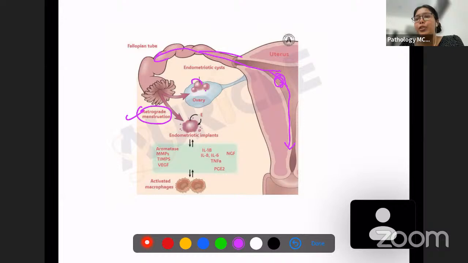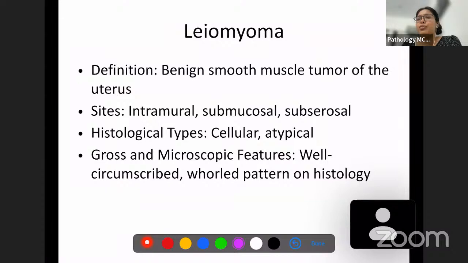So these are the endometriotic chocolate cysts, okay? And these will produce many enzymes, and these can also lead to pain and tissue necrosis. These inflammatory cytokines. So this is the pathophysiology of endometriosis.